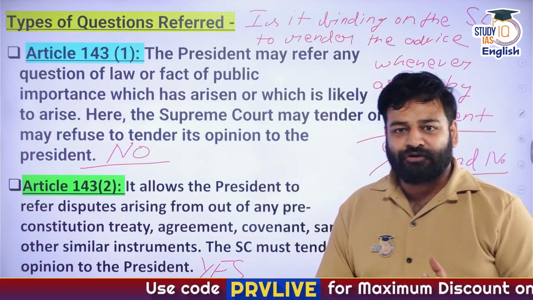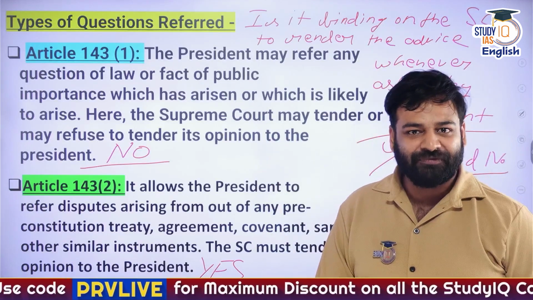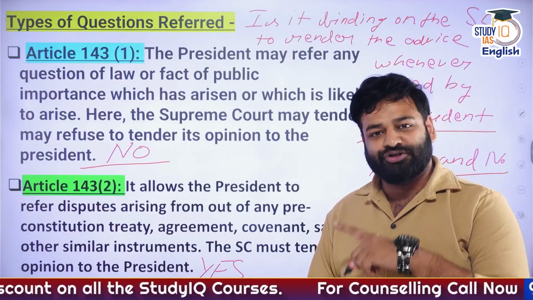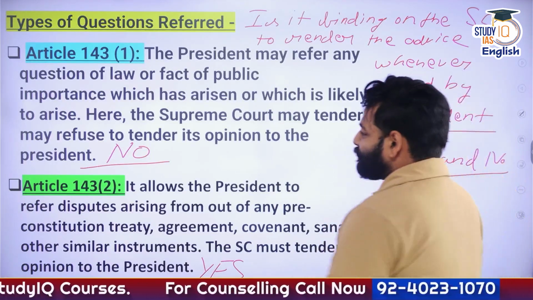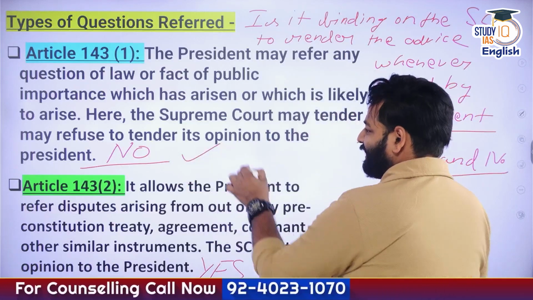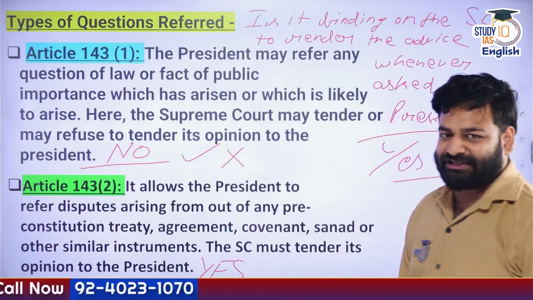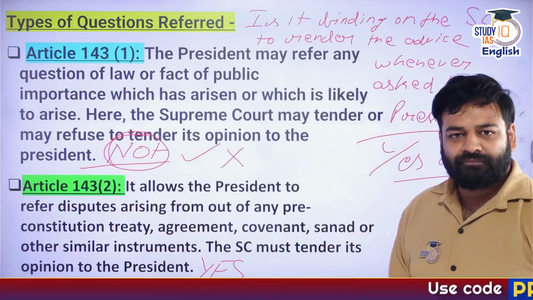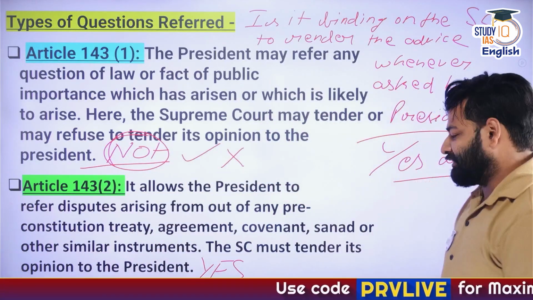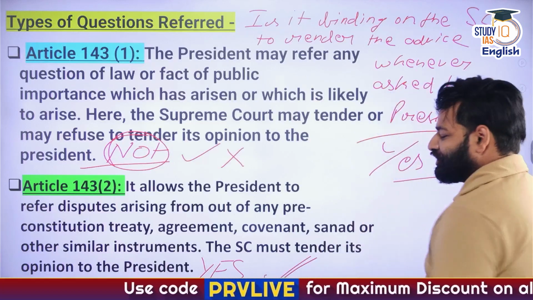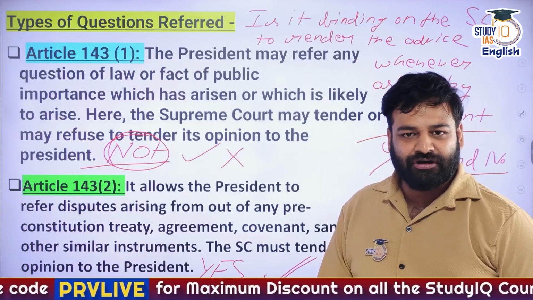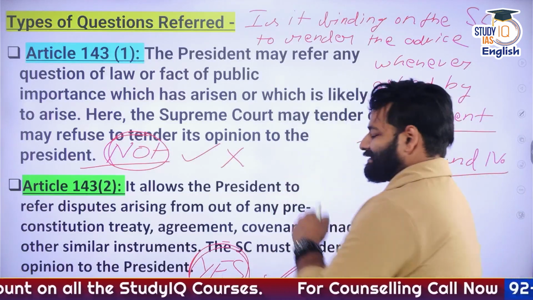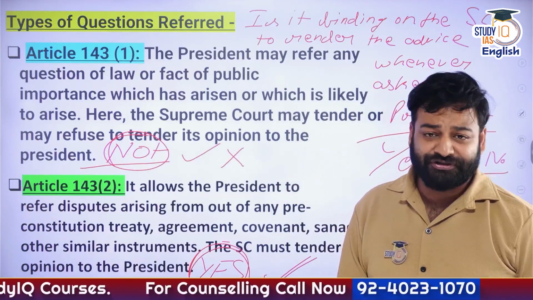As a substantial question of law, it is more severe, more intense in nature, right? That's correct. But as per the Constitution, under Article 143 Clause 1, the Supreme Court may give the advice or may refuse to give the advice as well. So it is literally not binding on the Supreme Court. But on the other one, that is any question arising out of any pre-constitutional treaty or anything, the Supreme Court is bound by the constitutional provisions as well.